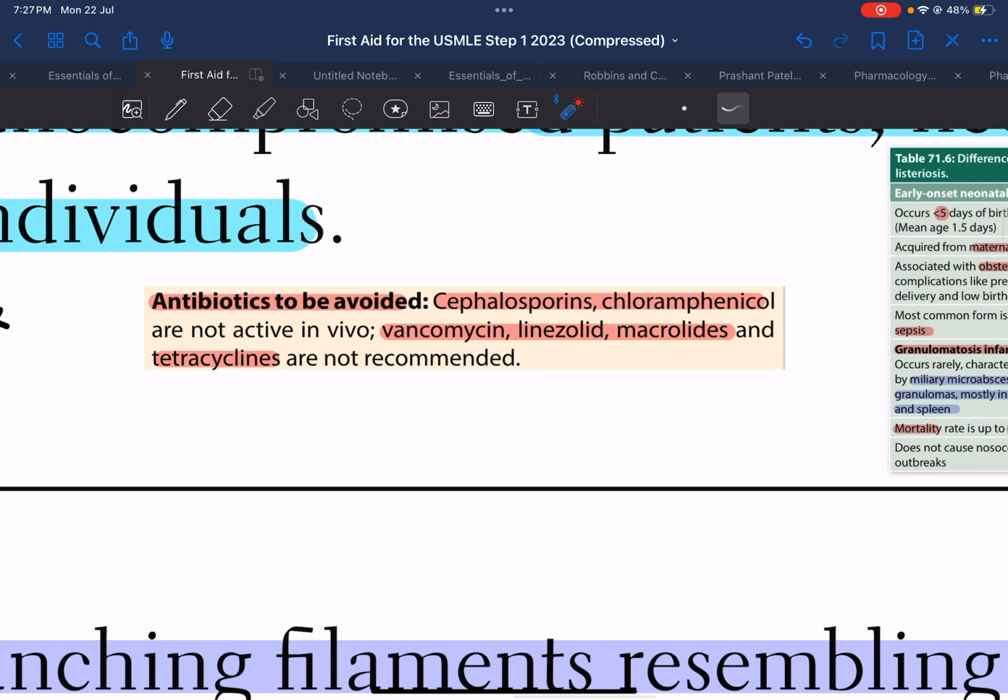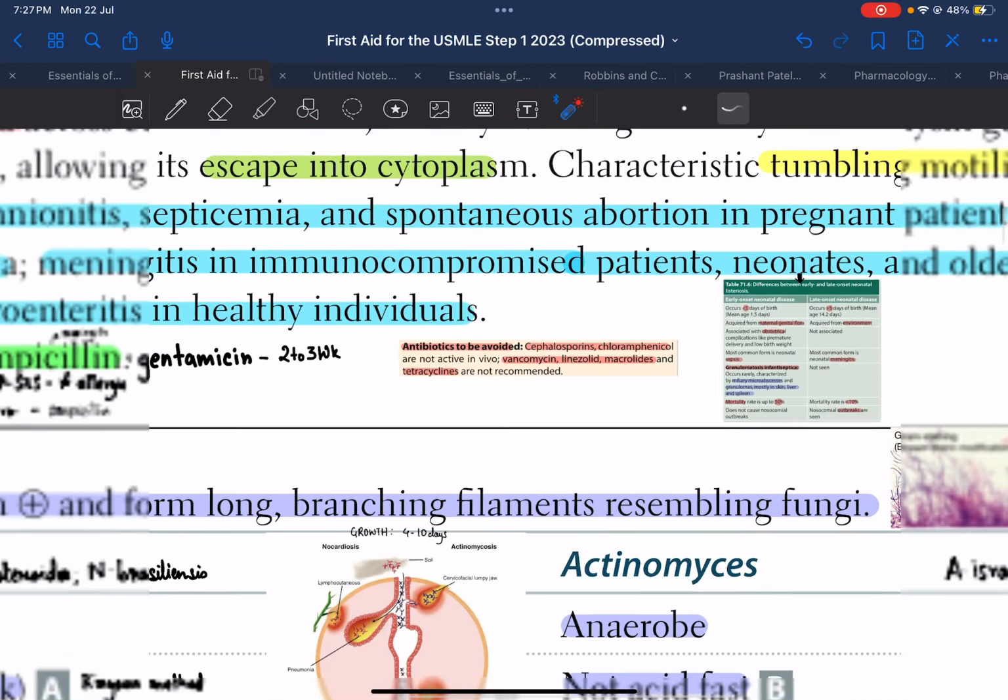One thing very important to be noted over here is which antibiotics we should not give in listeria. We should not give cephalosporins. We should not give chloramphenicol. Why? Because they are not active inside that particular human cell which is infected by listeria. Also, vancomycin, linezolid, macrolides, and tetracyclines are usually avoided.